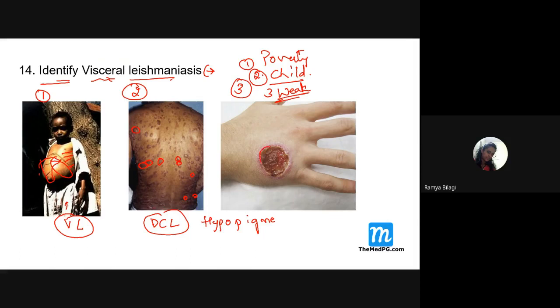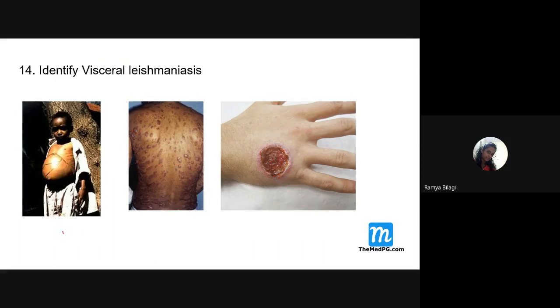And what about this particular picture? Sandfly bite, the history you have to take. It is very important. So an insect bite history has been given. Then after that you can make a diagnosis of cutaneous leishmaniasis. Central necrotic area or crust can be seen, raised edges, indurated borders. So all these are suggestive of cutaneous leishmaniasis. So what is the answer? First one. This is the right one.